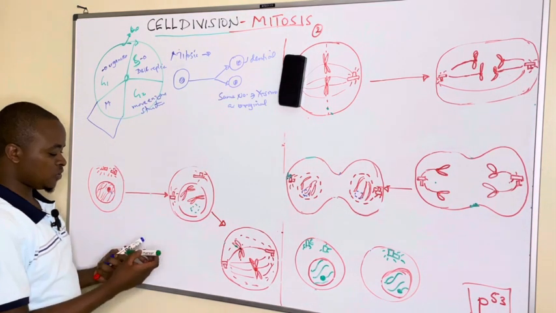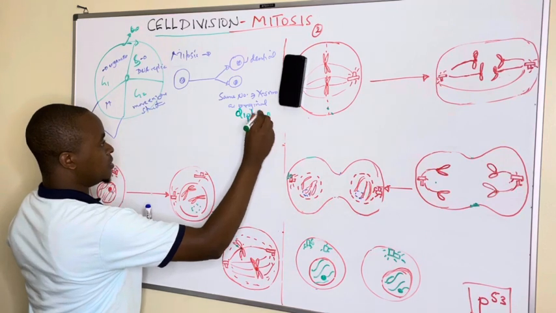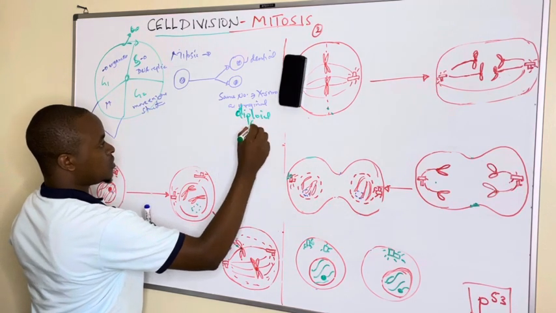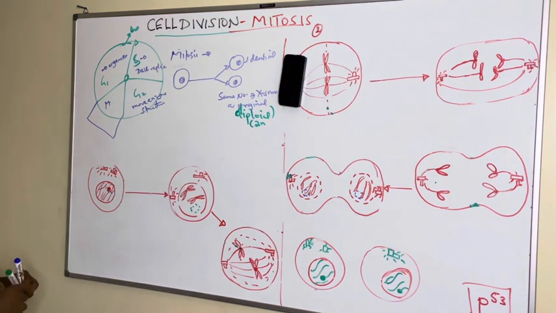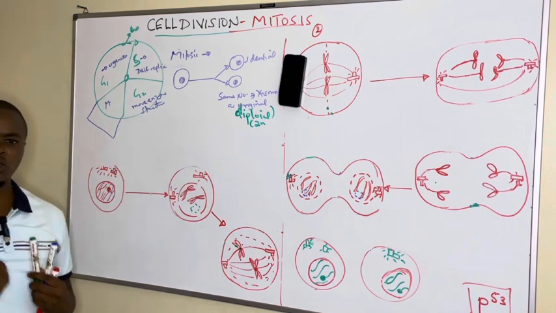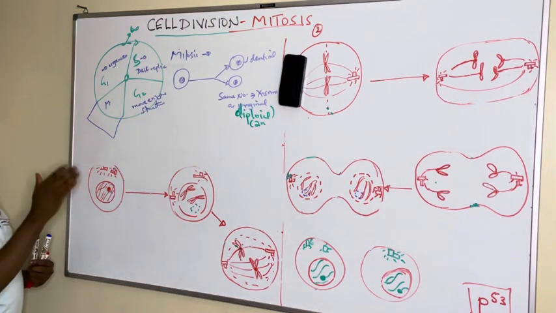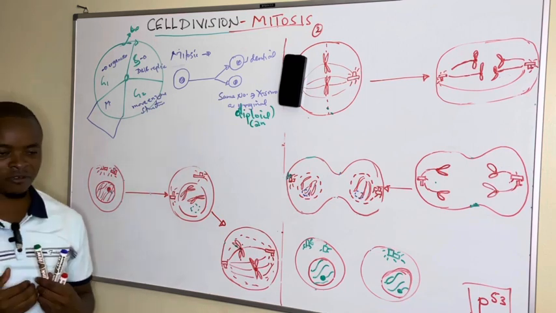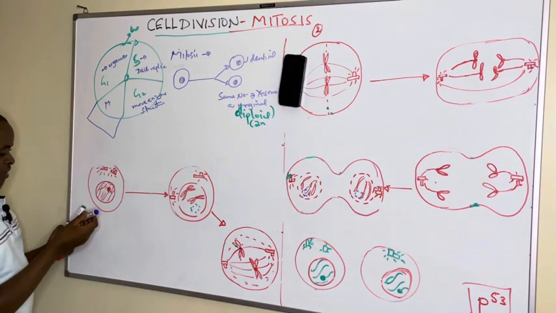And these cells produced are known as diploid. They are diploid, not haploid. In somatic division, or in mitosis, we produce diploid cells. And after forming diploid cells with the same number of chromosomes as the parent cell, we see that mitosis has phases,